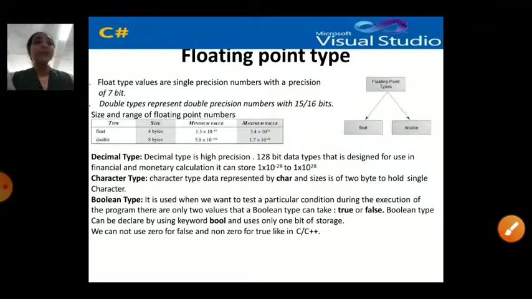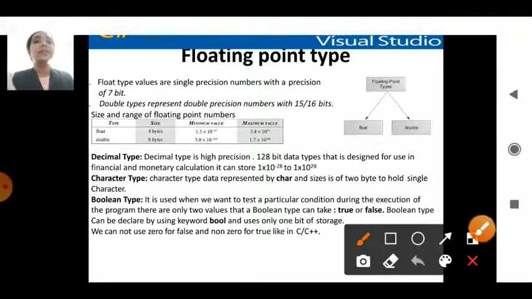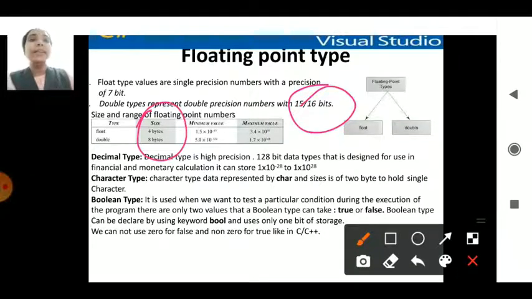Whereas floating point in value types has two types: float and double. Float has 7 digits of precision, whereas double has 15 to 16 digits. They are 4 bytes and 8 bytes, and have their own minimum and maximum values.